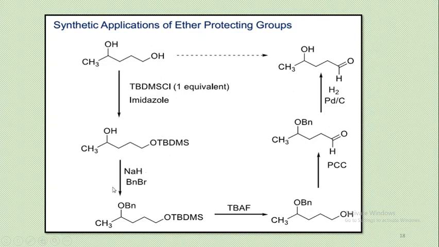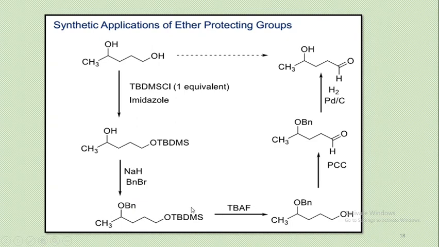And in the next step, here we use NaH in the presence of BnBr. That means this base can abstract this proton, and the negative charge formed over this oxygen easily attacks this BnBr. That means this secondary OH is protected by means of benzyl ether. Here both OH groups are protected. In the first step, we protect the primary OH group by using silyl ether. In the next step, we protect this secondary OH group by using the benzyl ether.